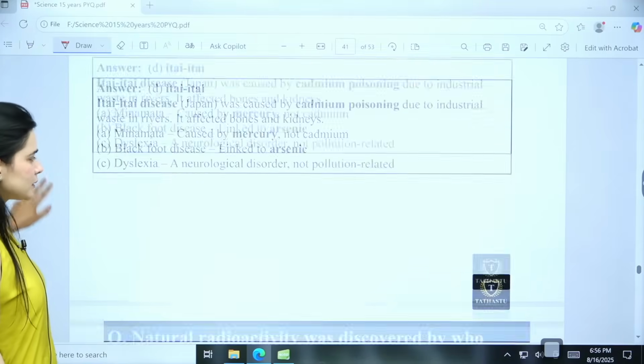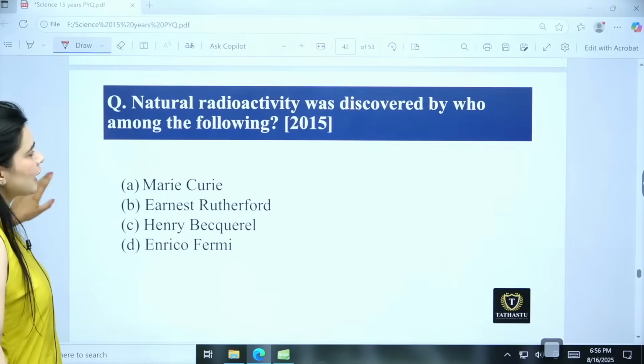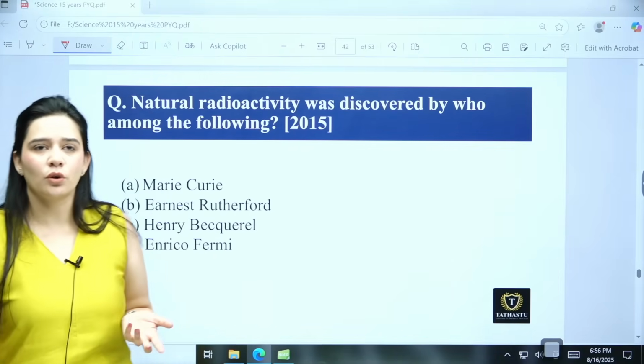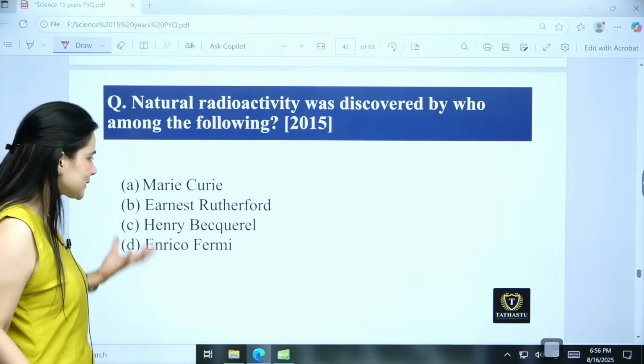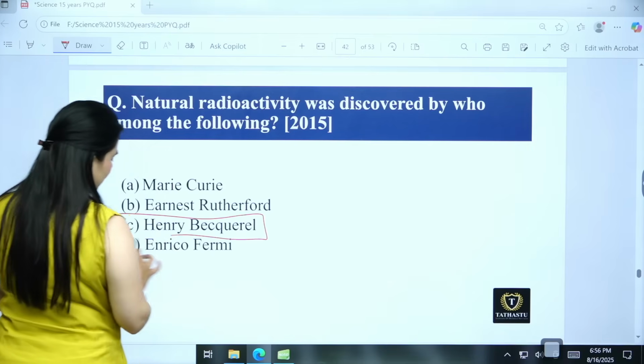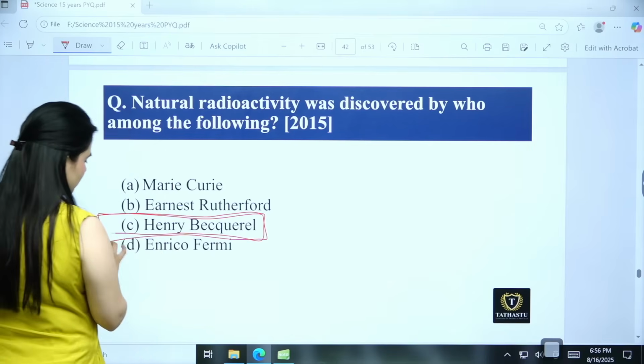Okay. Then coming to the next one, natural radioactivity was discovered by who among the following? So radioactivity naturally किसने discover करी थी? It is Henri Becquerel. Henri Becquerel. Now see the other names.